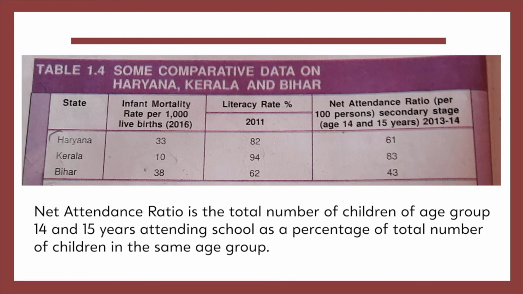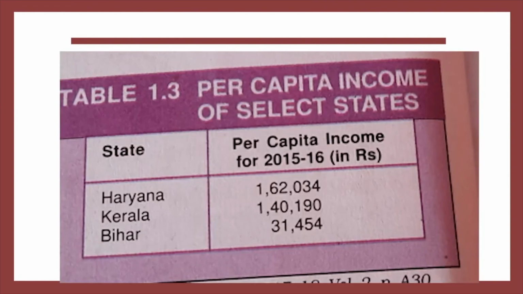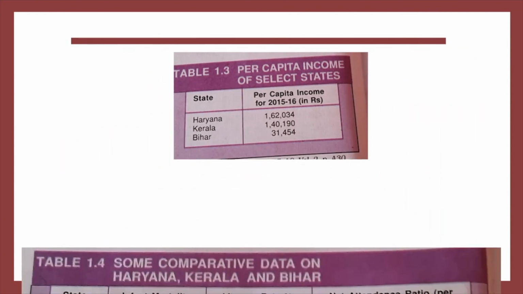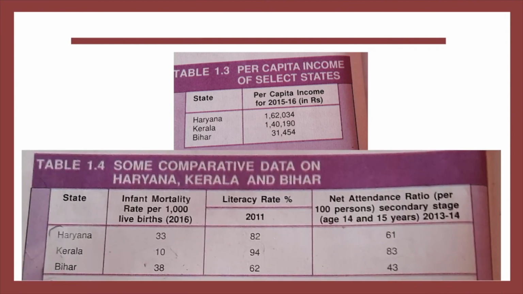Now compare both the tables. If we see the first table, Haryana would be the most developed. But when we compare other factors, Kerala is better than Haryana, as it has the lowest infant mortality rate, highest literacy rate and highest net attendance ratio. So we can say other indicators are very important to compare different countries along with income.